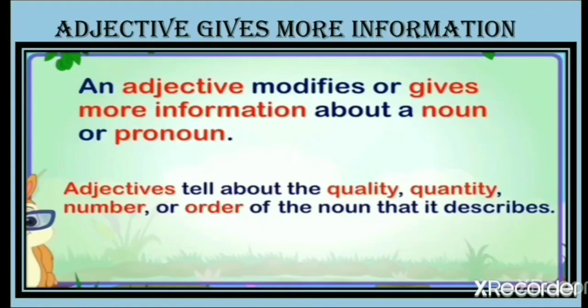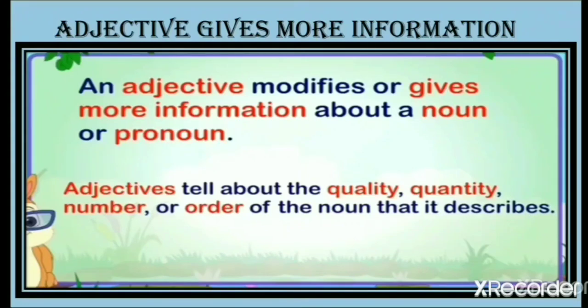Now we will see an adjective modifies or gives more information, meaning more elaborated information, about a noun or maybe a pronoun. So for example, if I say Rita, Rita is the name of a person, and if I say she, that is a pronoun.